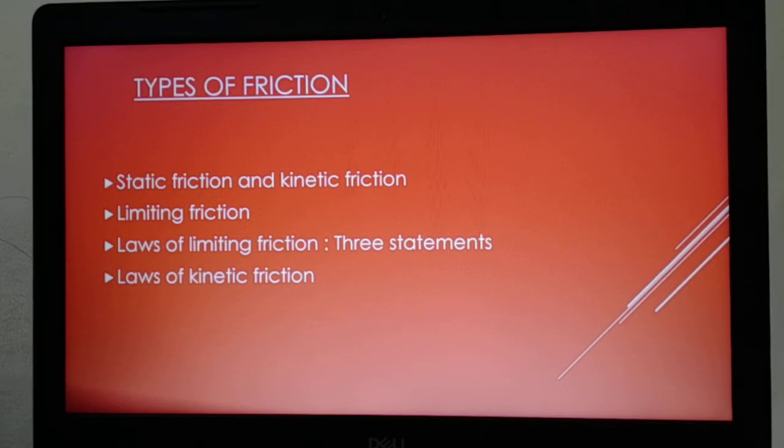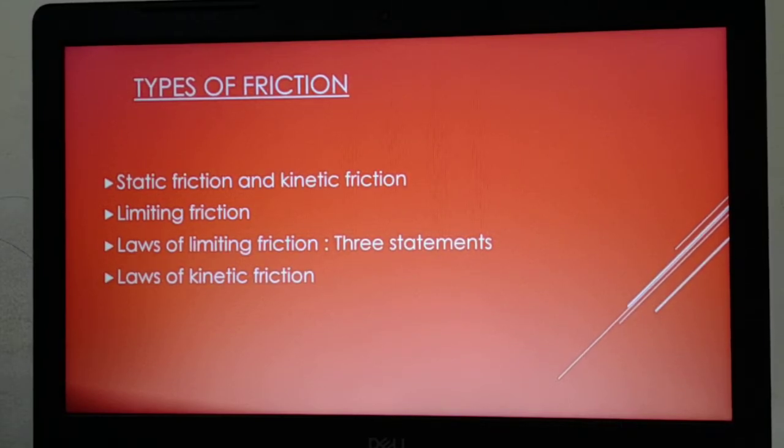It does not depend upon the area of the surface. Limiting friction depends upon nature and roughness, and it does not depend upon the area of contact. Force of friction is tangential to the surfaces in contact and its direction is opposite to the direction of movement.